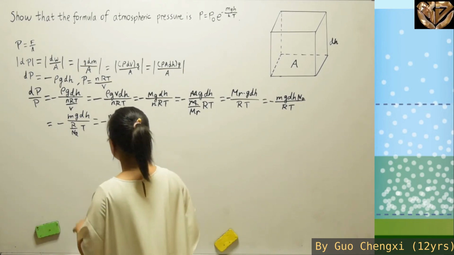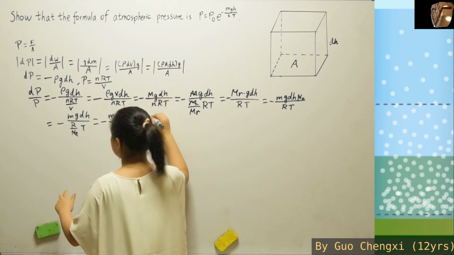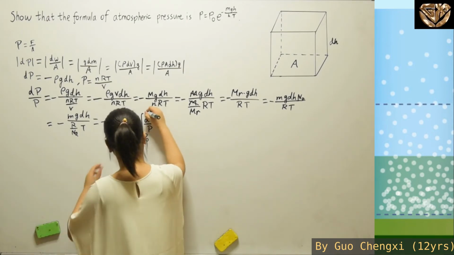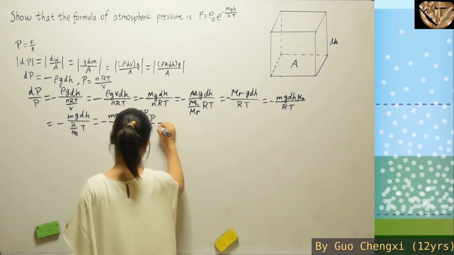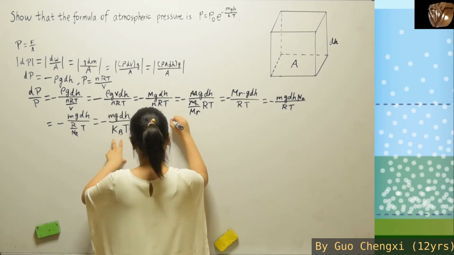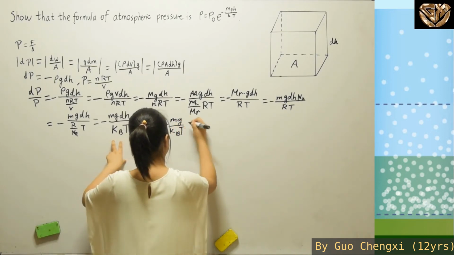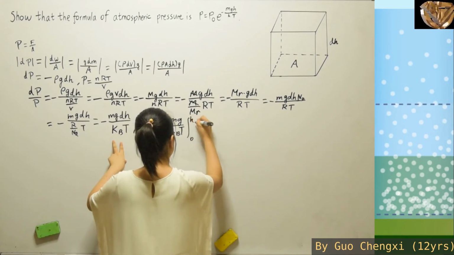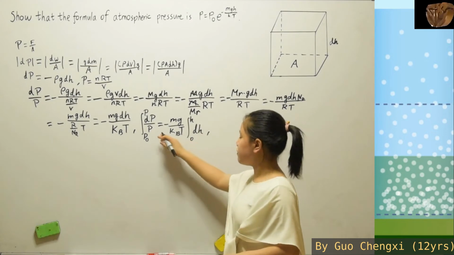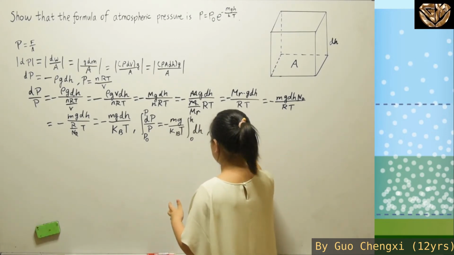And now that we have gotten this, we can integrate on both sides, whereas one side is dP over P, with the range of P naught to P, and then the other side can take out everything that's unrelated to h, which is mg over kBT, and it will range from 0 to h, and here we'll have dh. When we integrate both sides, 1 over P becomes ln P, right?